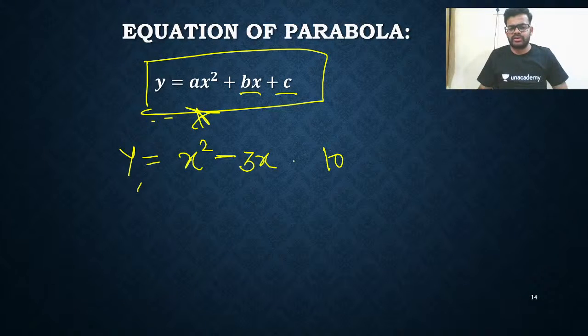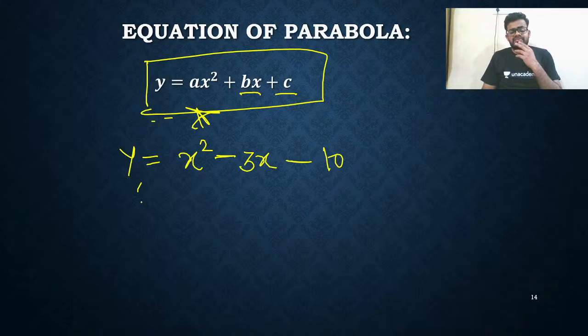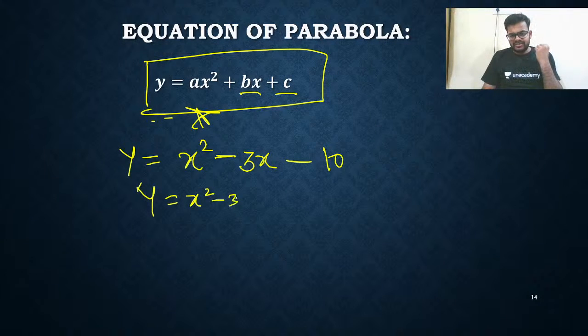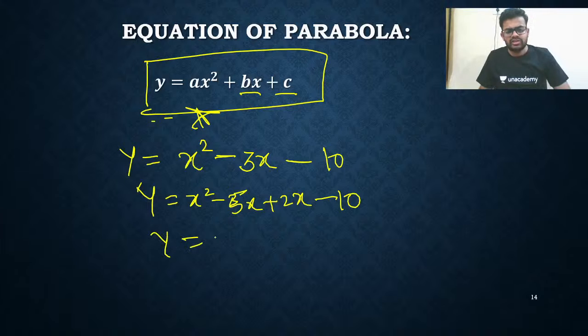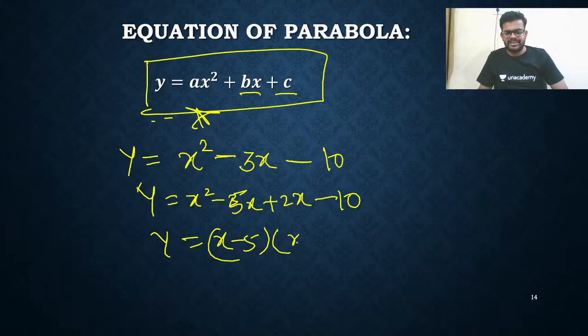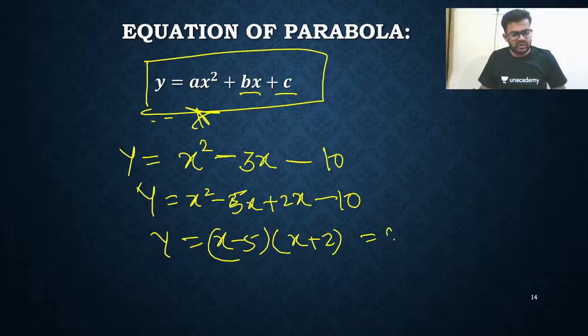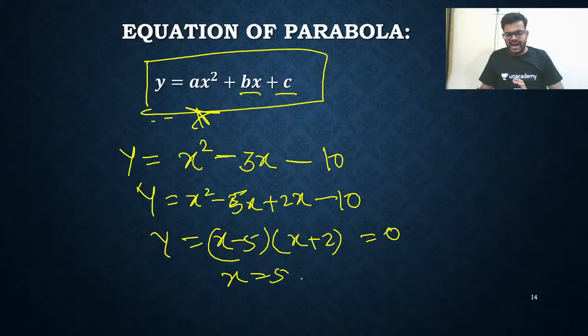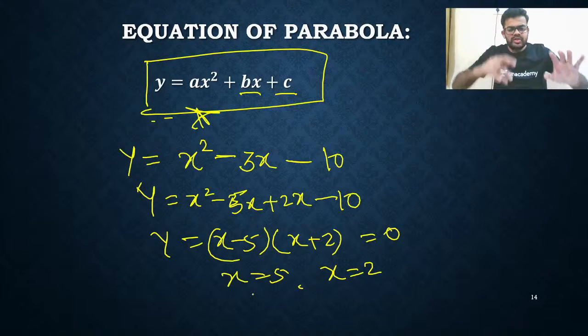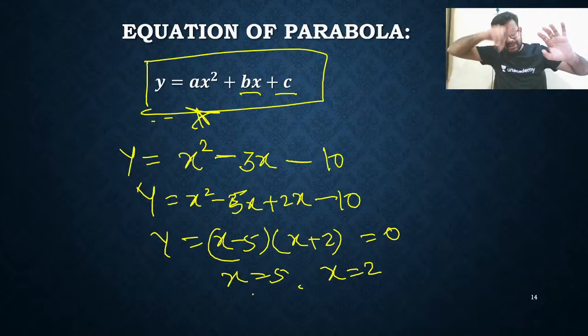Now I'm going to draw the curve for this. How is it coming? Let us find its factors. x square minus 5x plus 2x. You can find the factors, right? So you'll get x common, so x minus 5, and after that you'll get x plus 2. So you are getting two values. Put equal to 0, means at what point will y be equal to 0? So it is x is equals to 5 and x is equals to 2. So at x equals 5 and x equals 2, the curve will pass through, means intersect, the x-axis.